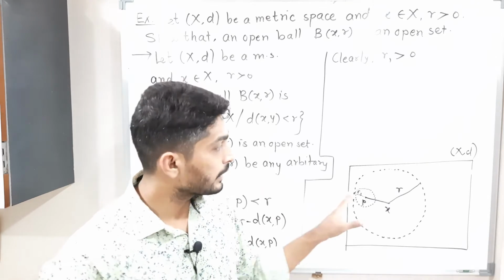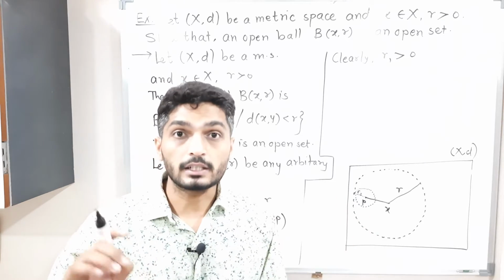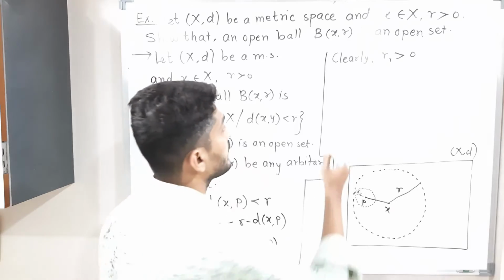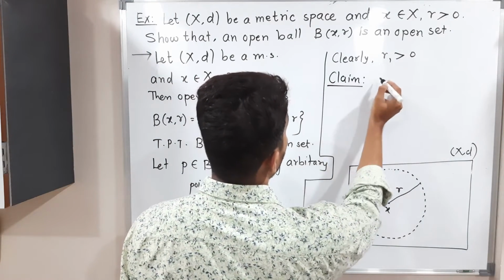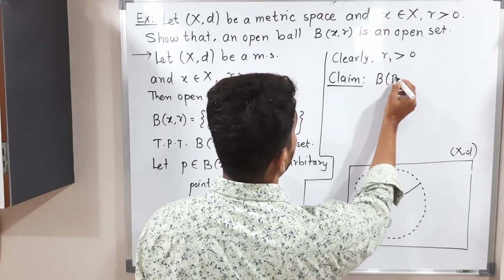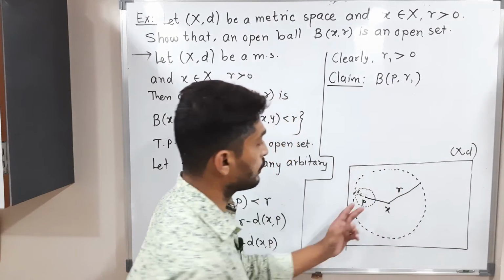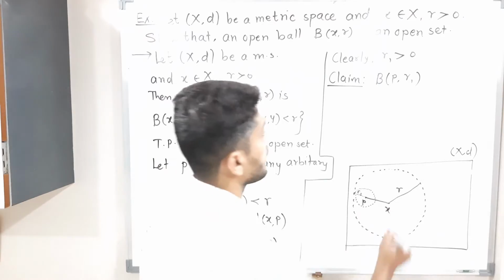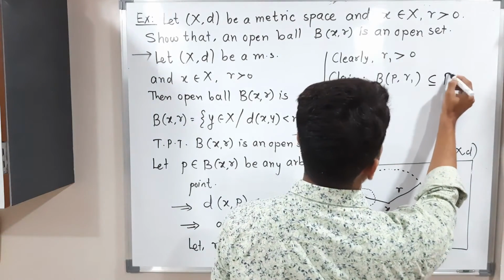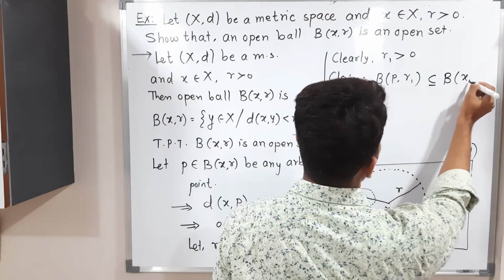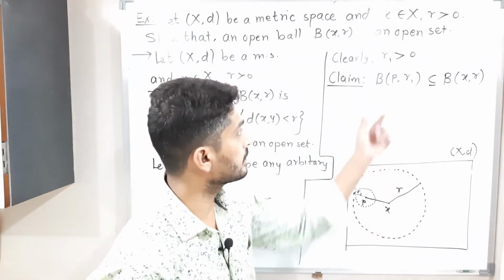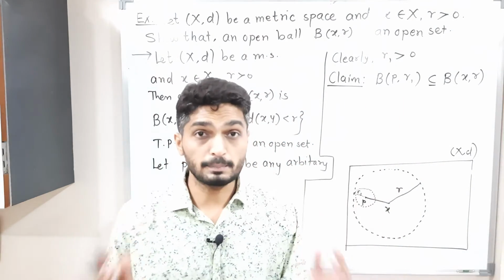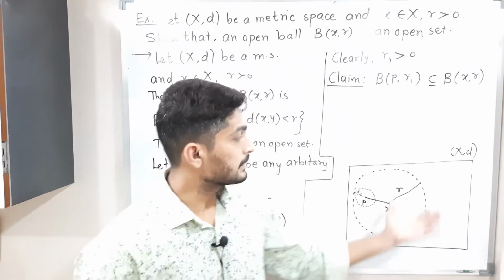You can see it, but mathematically we have to prove it. So my claim, that is what I am going to prove, is that the open ball with center P and radius R1 is a subset of the open ball with center x and radius r. We have to prove that this small ball is a subset of this big ball.